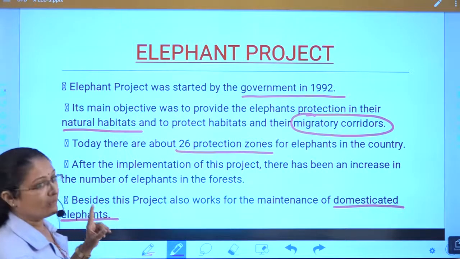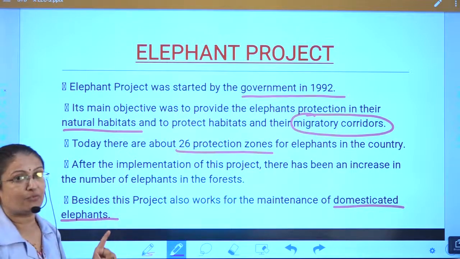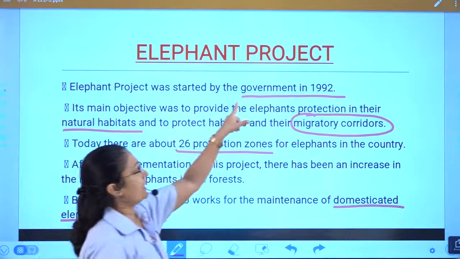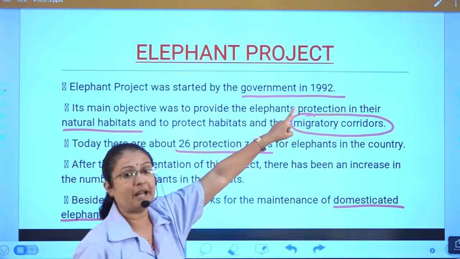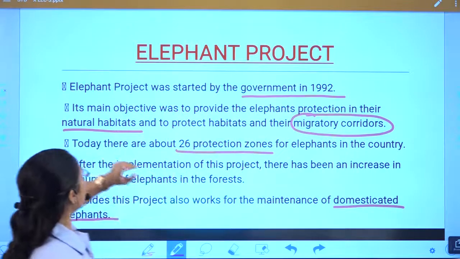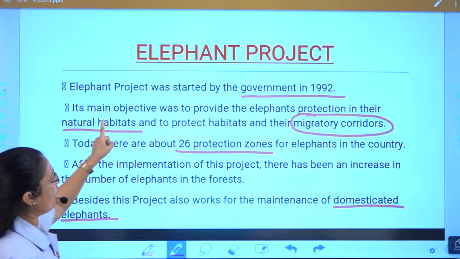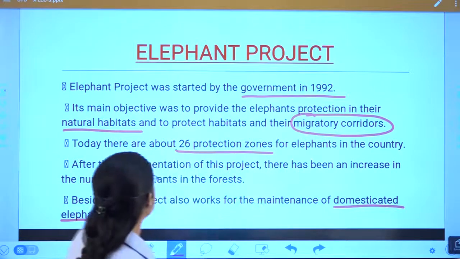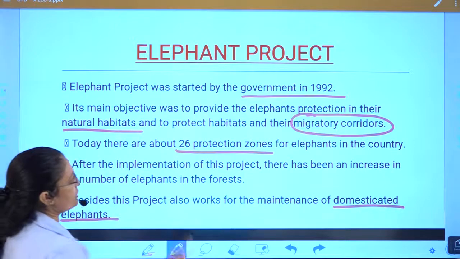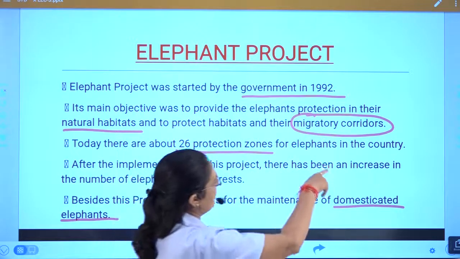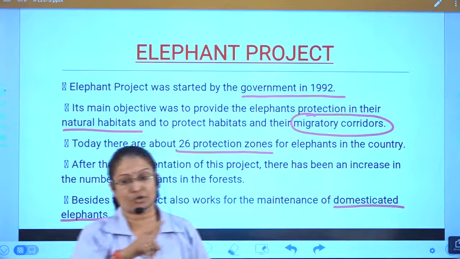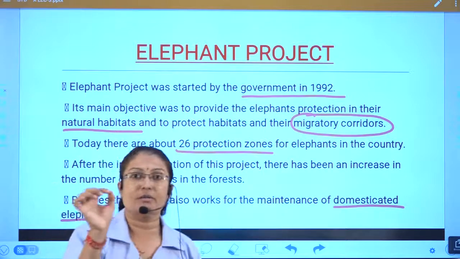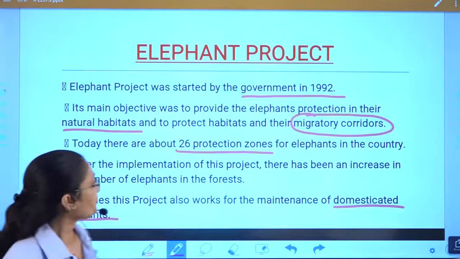So which points we will keep in mind about the elephant project? It is started by the government in 1992. Second point, its main objective was to provide the elephant protection in their natural habitats and to protect habitats and their migratory corridors. So migratory corridors word we will keep in mind.